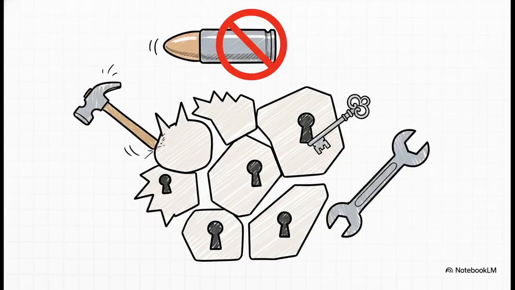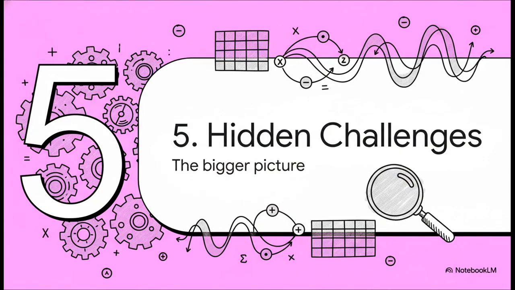And that leads us to the big conclusion of the paper. There is no silver bullet. There's no single best algorithm for computing the matrix exponential. The right choice is a moving target. It completely depends on the specific matrix you're dealing with at that moment. But honestly, this story is about so much more than just one mathematical function. It's a perfect lesson in the hidden challenges that pop up all over scientific computing.